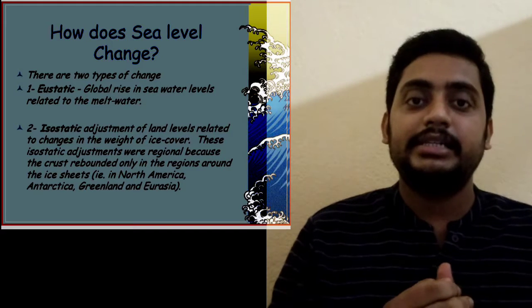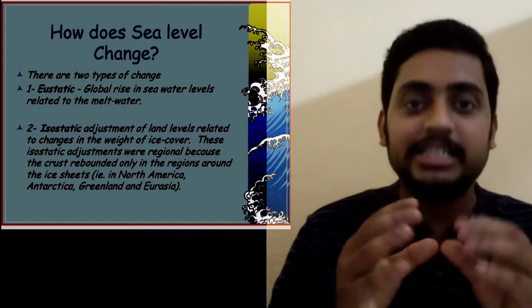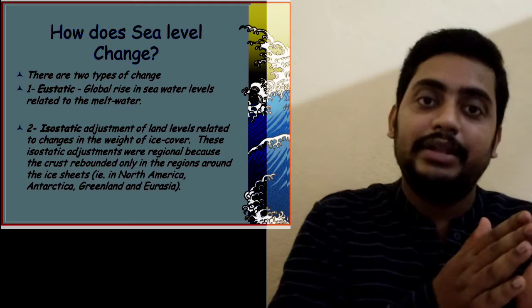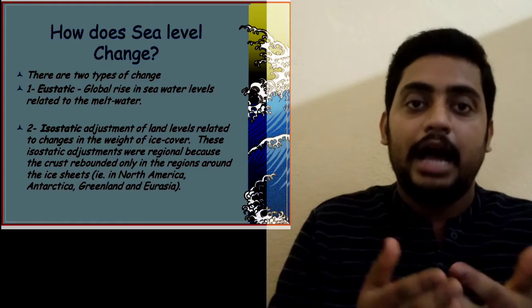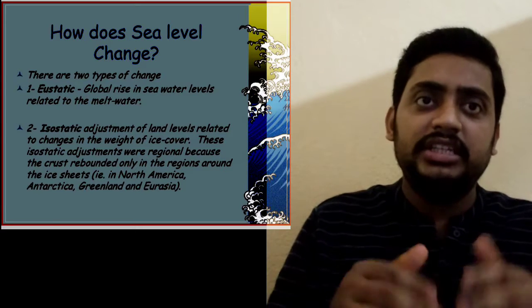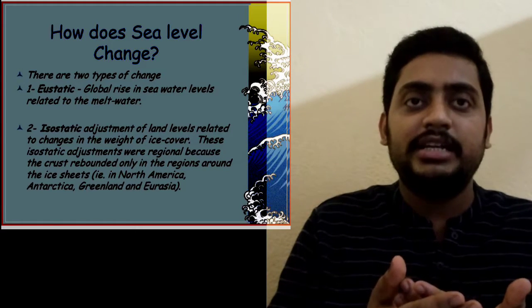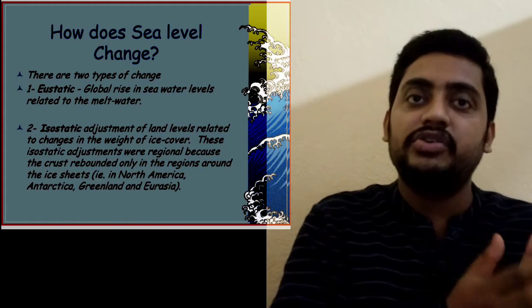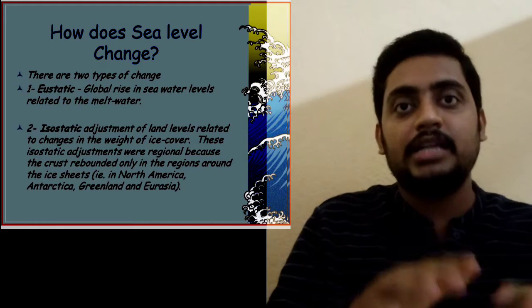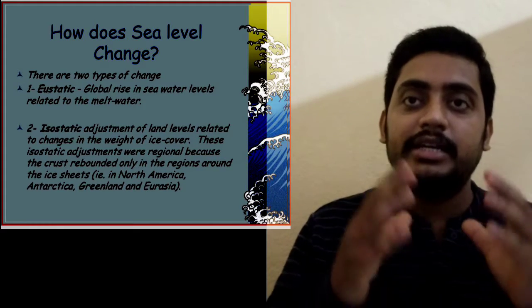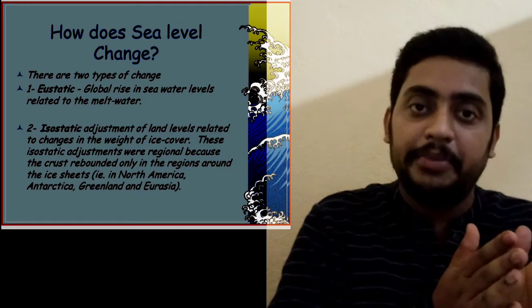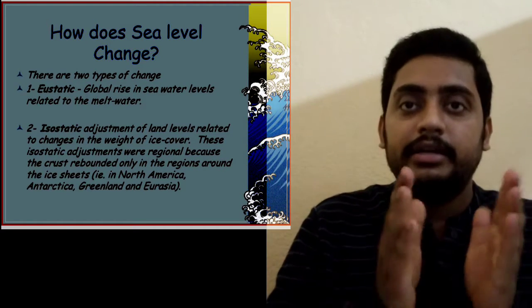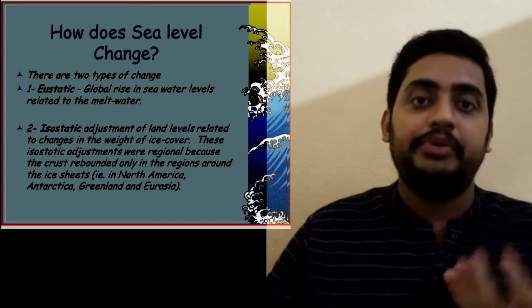Isostatic sea level change indicates the adjustment of land levels related to changes in the weight of the ice covers. These isostatic adjustments were regional because the crust rebounded only in the regions around the ice sheets, that is North America, Antarctica, Greenland and Eurasia.